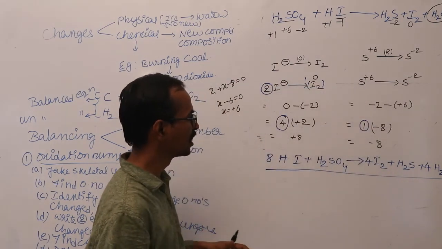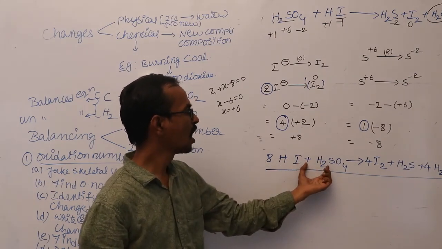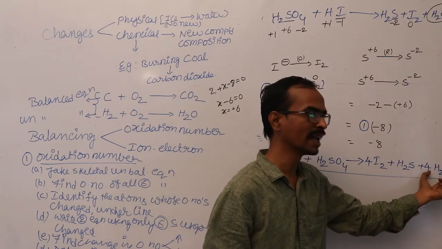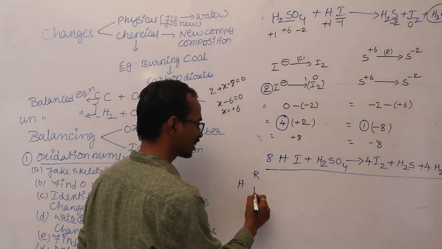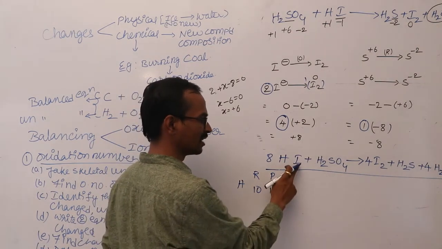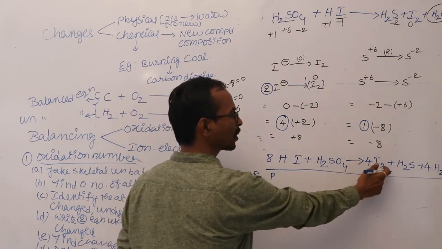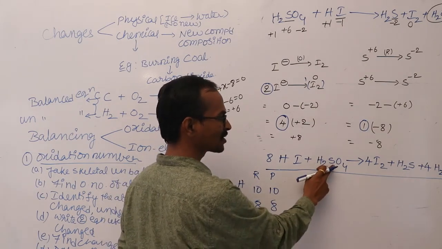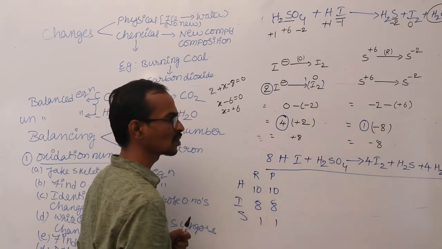You can check here how many hydrogens in the reactant. 8 here and 2 here. That means altogether 10 hydrogens. So here 2 in H2S, 4 twos 8 in H2O. So 10 hydrogens. So hydrogens in the reactant 10 and in the product also 10 hydrogens. Now calculate the iodines. Here 8 iodines in the reactant and in the product 4 twos 8. So iodines are balanced. How many sulfurs here? 1. And in the product also 1. So the sulfur atom is also balanced.